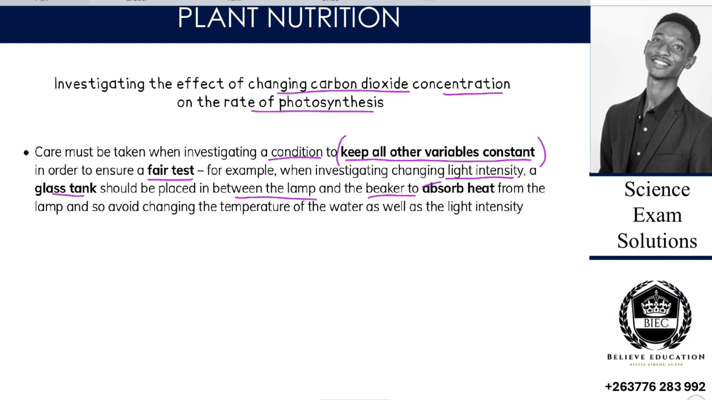and the beaker to absorb the heat from the lamp, so that we avoid changing the temperature of the water. So the glass tank is there, what is its purpose? To absorb what? The heat, such that what does not change? The lamp is moving towards the plant, closer to the plant, so that the temperature of the setup does not change. So that glass absorbs the temperature.